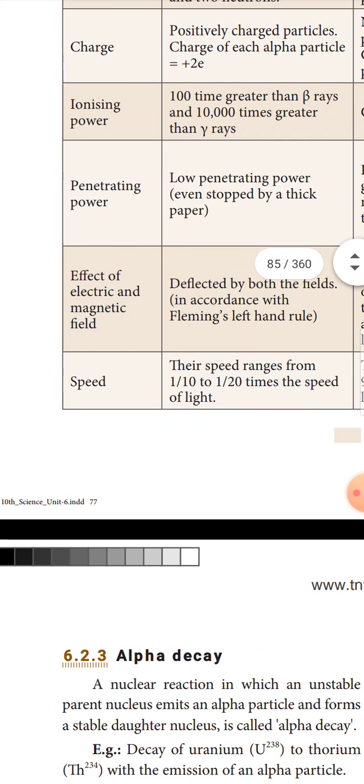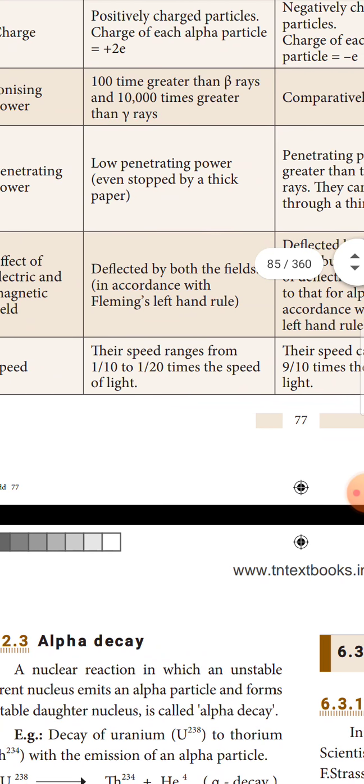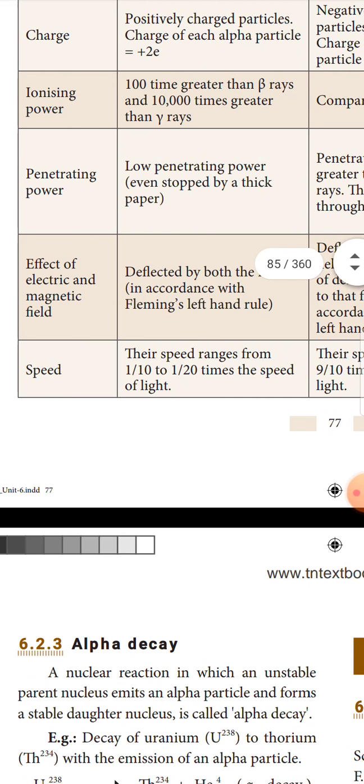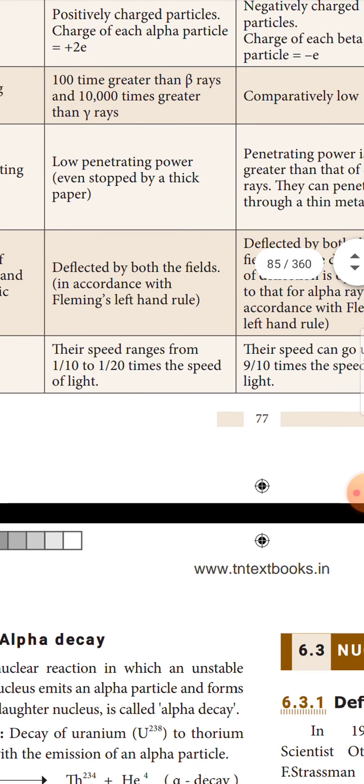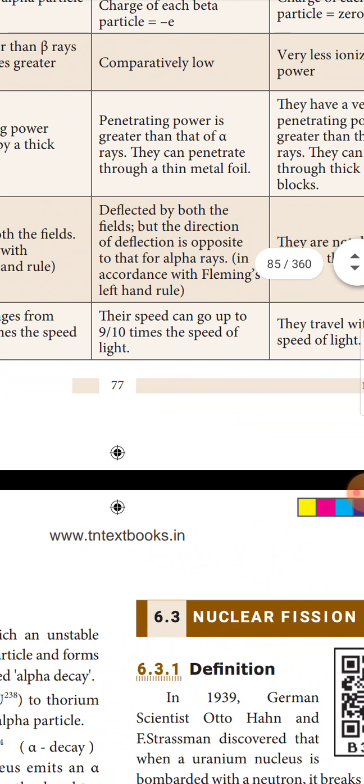Speed. The speed of alpha rays ranges from 1/10 to 1/20 times the speed of light. For beta rays, their speed can go up to 9/10 times the speed of light.